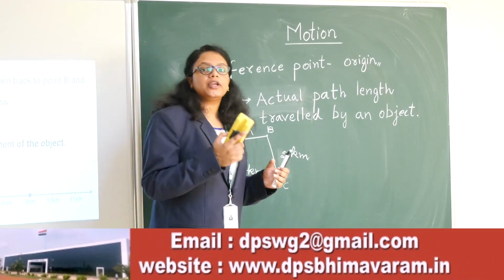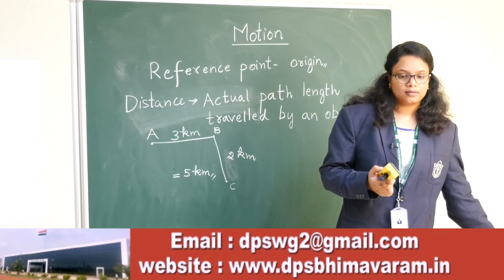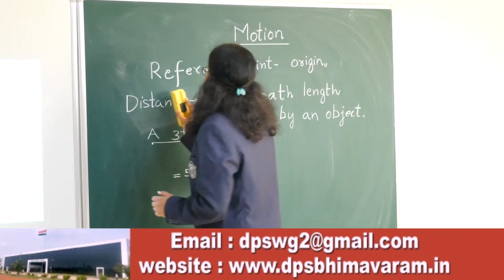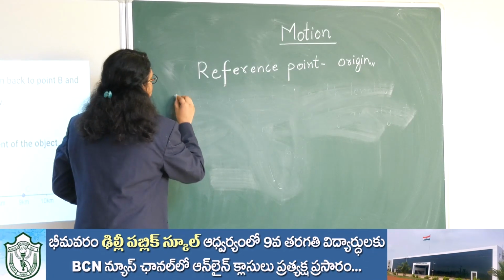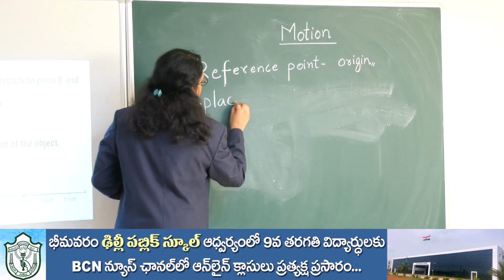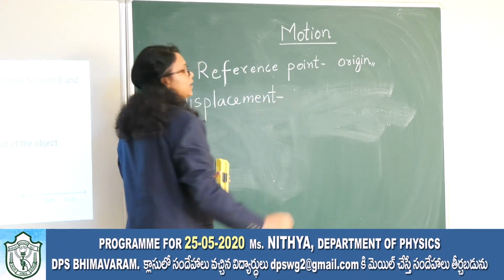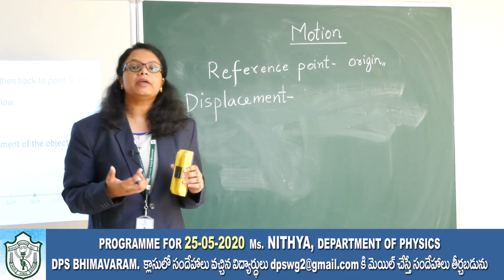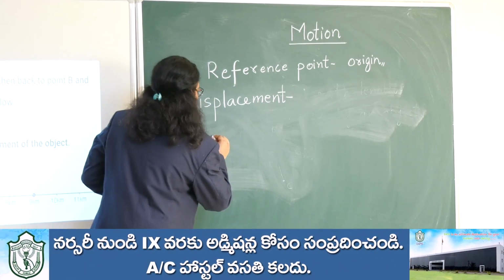Next, we are going to see a slightly different topic, which is different from distance. The new topic is displacement. So what do we mean by displacement? Again, I'll take the same example.